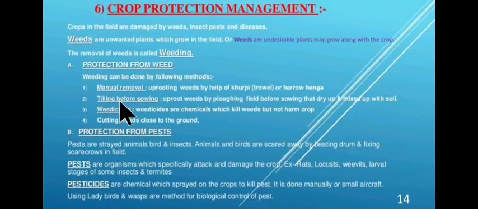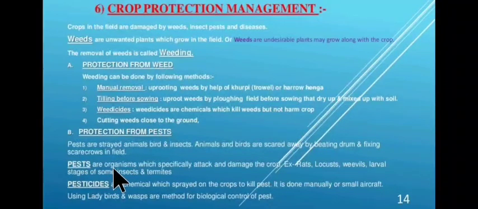Next is tilling before sowing. It involves uprooting weeds by plowing the field before sowing, so that they dry up and mix with the soil. Next is weedicides. Weedicides are the chemicals which kill weeds but do not harm the crop. And next is cutting weeds close to the ground. Now protection from pests. Pests are stray animals, birds and insects. Animals and birds are scared away by beating drums and fixing scarecrows in the field.